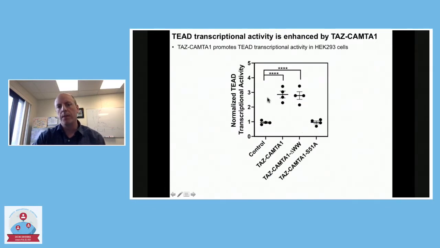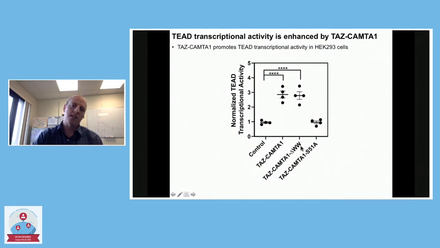Ryan also basically rebuilt this whole thing in another cell line, HEK293 cells. This will give us an independent way to verify what we find. HEK293 cells are also a little bit more utilizable because they can be easily transfected and manipulated, whereas the 3T3s are a little harder to work with. So we now have two model systems, and again, putting in the TAS-CAMTA1 induces activity of this promoter construct.